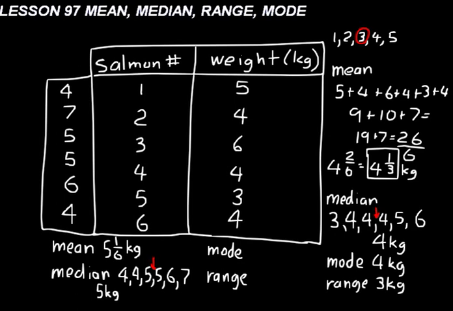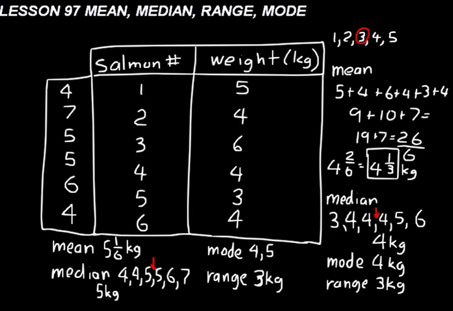The mode, that's the number or numbers that occur more than one time, so we have 2 modes. We would say this is a bimodal set of data because we have 2 modes. The 4 and the 5 both occur more than one time. And then the range is just the difference between the largest and the smallest. 7 minus 4 is 3 kilograms. So now look, we can compare these numbers a whole lot easier.